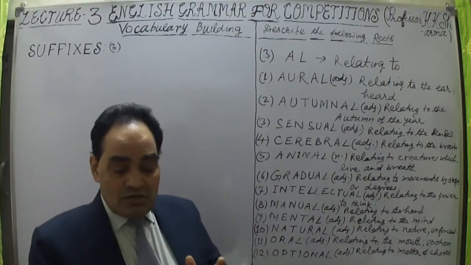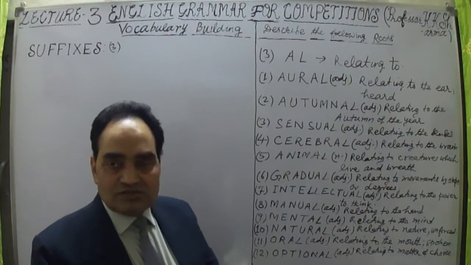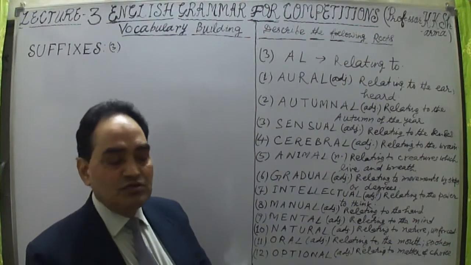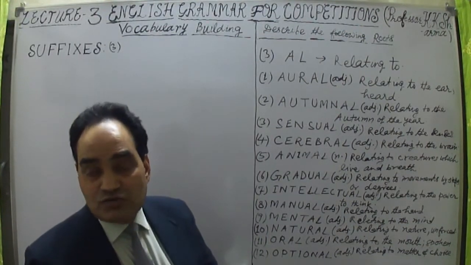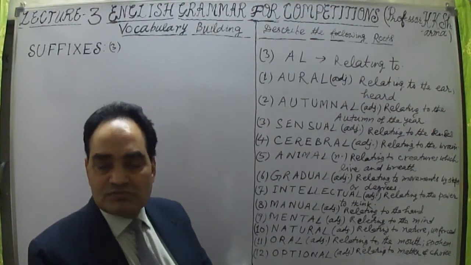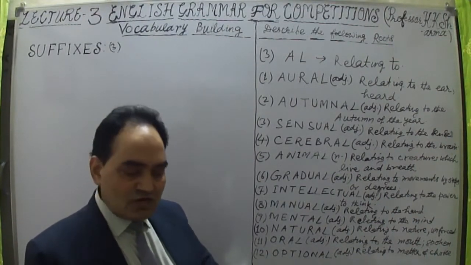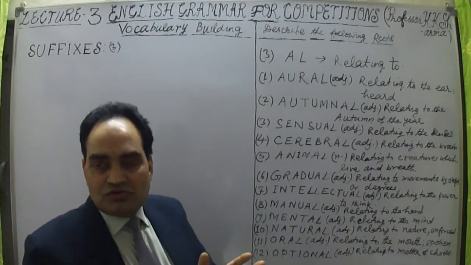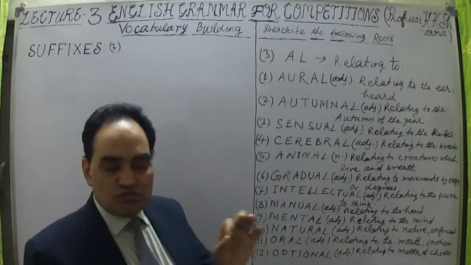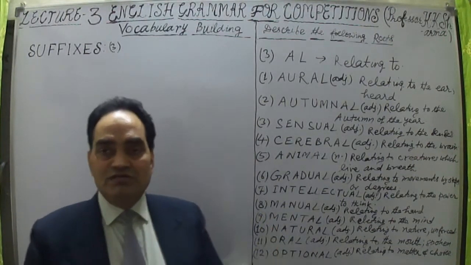The reason is what I always say to my students in the class. One of my statements is very famous. All students say that you always say that words are not isolated. They are related to each other with the help of roots, prefixes and suffixes. Words in English are not isolated figures or symbols. They are related to each other by roots, prefixes and suffixes. This is one of my sentences which is very famous in my class.